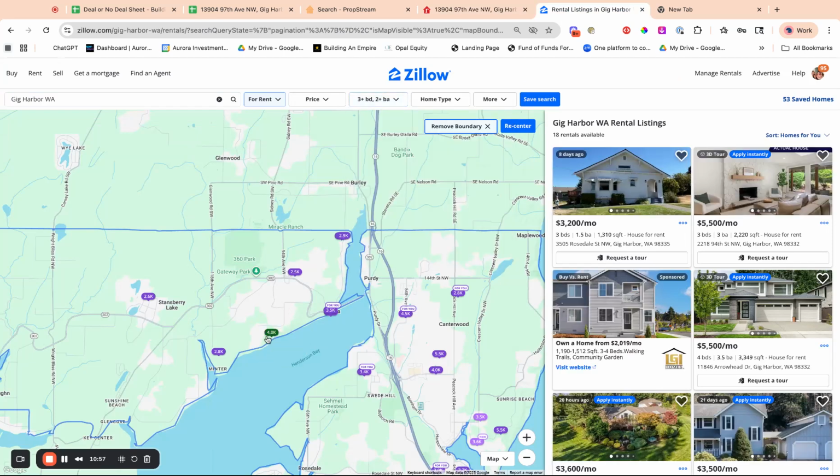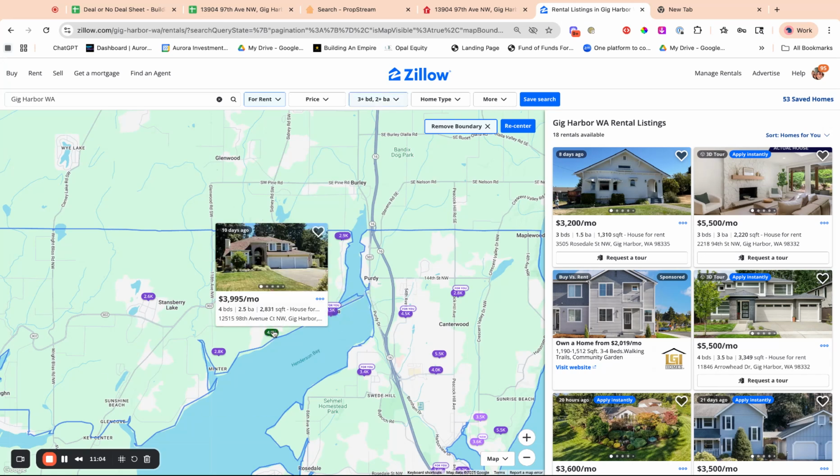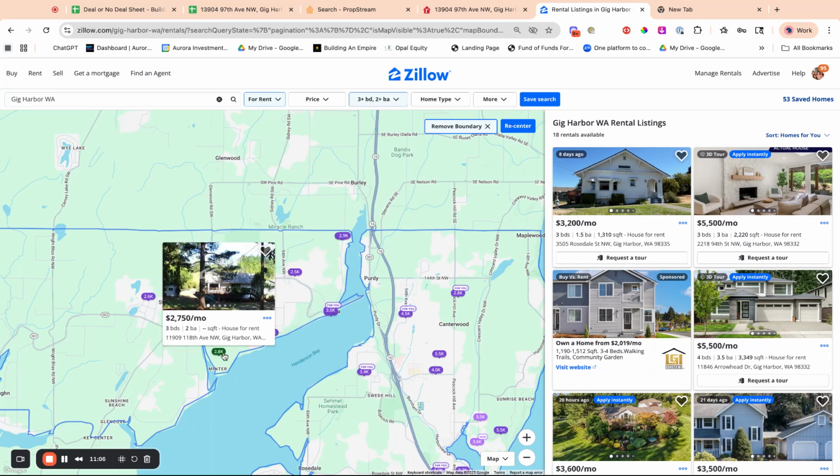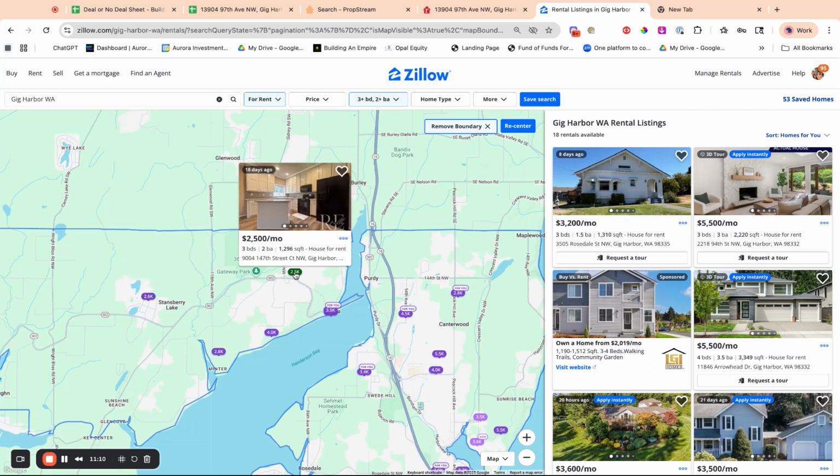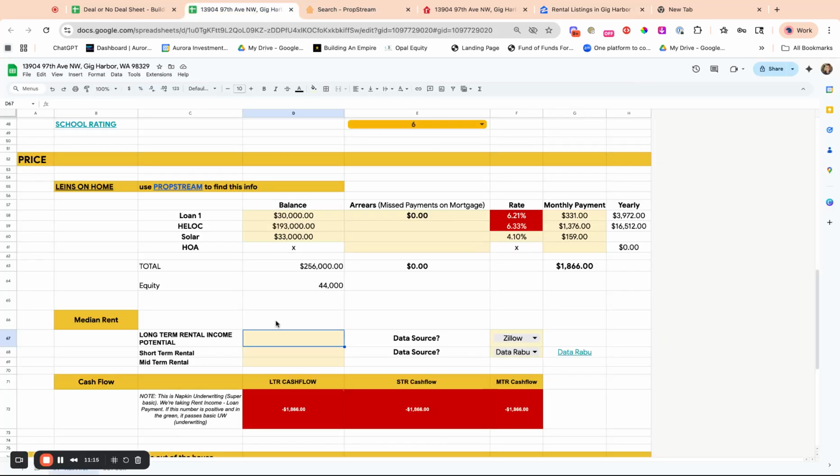Apply. And we can just see what's for rent around here. This is where this house is, I think, right around here. So we want to see if they're comparable. That's kind of a bigger house. 2750, 2600. I think 2600. So how did I do that real quick?